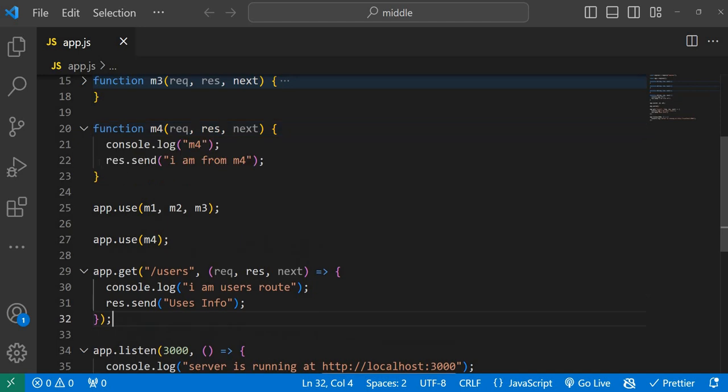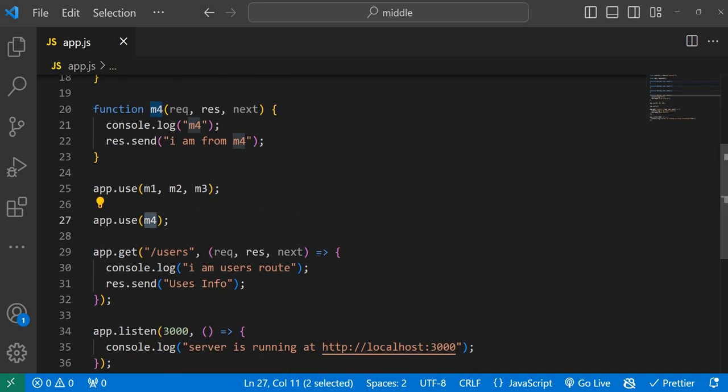But in M4, we forgot to remove this line. But we are executing M4 before this route. So after M1, M2, and M3, before it comes to user's route, we are invoking M4, and in M4 we are finishing that request response cycle.